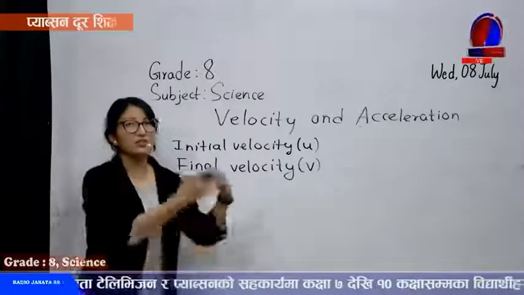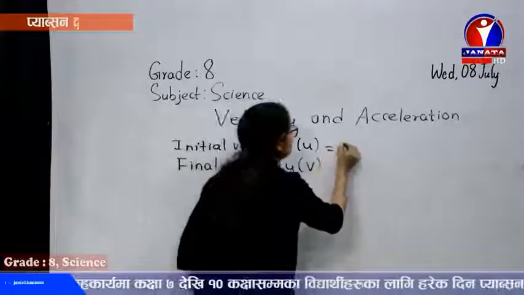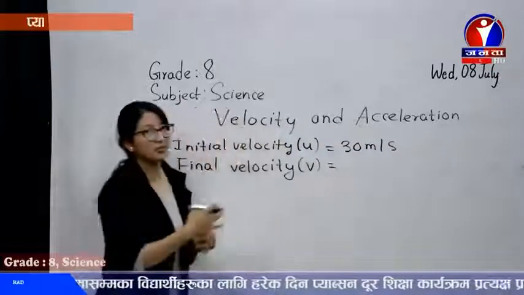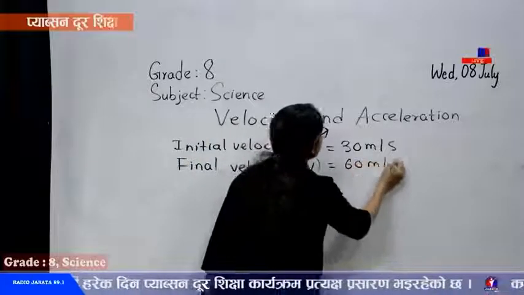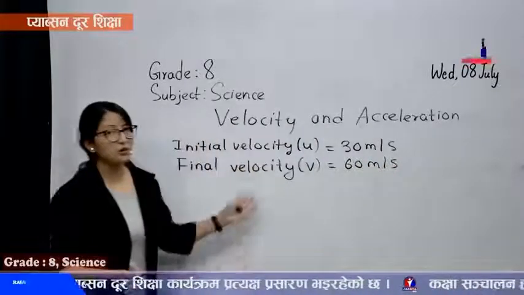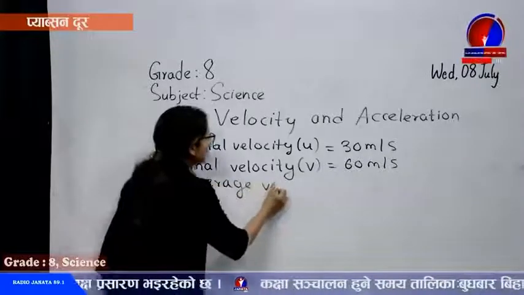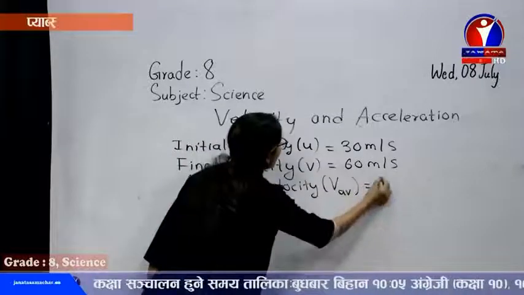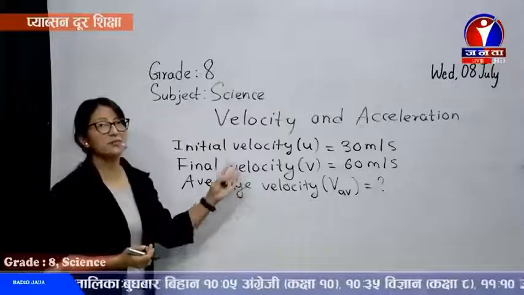Suppose a vehicle is traveling with some initial velocity U, for example 30 meters per second. Then it increased its velocity and reached maybe 60 meters per second. Calculate the average velocity of this vehicle. As per the formula, average means the arithmetic mean.